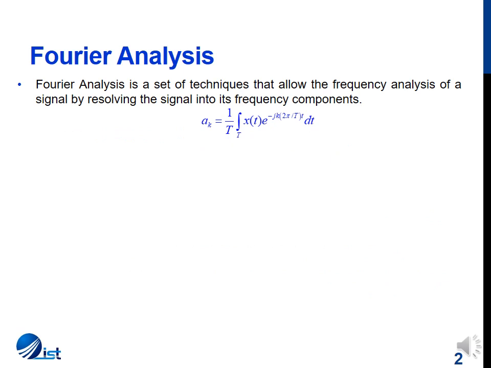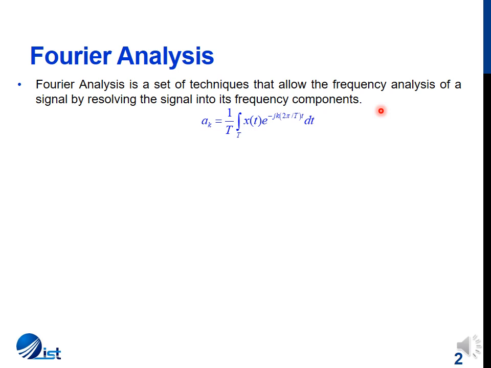You were introduced to the concept of Fourier analysis in the last lecture. Fourier analysis was described as a set of techniques which allow the frequency analysis of a signal by resolving the signal into its frequency components. We have used the analysis equation, the equation where we get A of k, to observe these frequency components. We saw that A of k had infinite values depending upon the type of the signal we were observing.